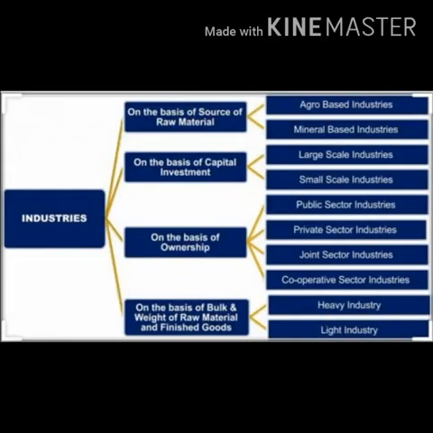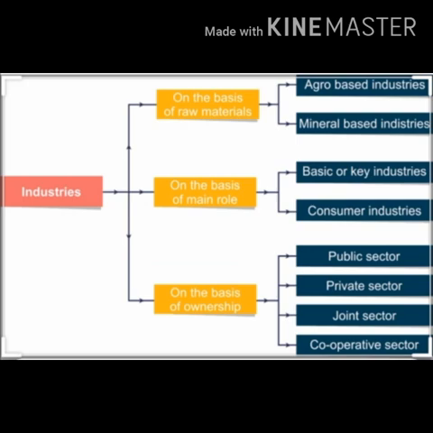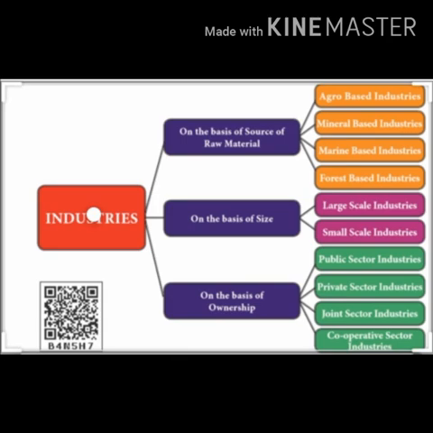Classification of industries. On the basis of various characteristic features, industries are divided into various categories. The first one is on the basis of source of raw materials used. In this, there are two categories: agro-based and mineral-based industry. Cotton, woolen, jute, silk textile, tea, coffee, edible oil all fall in the category of agro-based industry, whereas iron and steel, cement, aluminium, machine tools, etc. are all in the category of mineral-based industry.